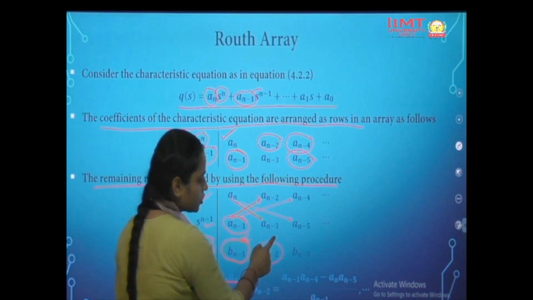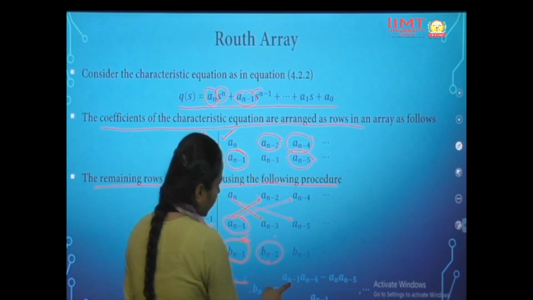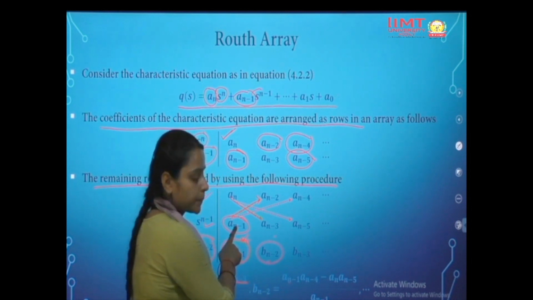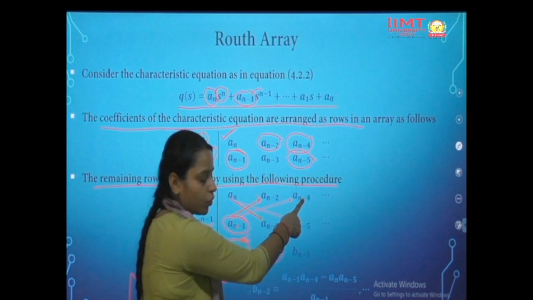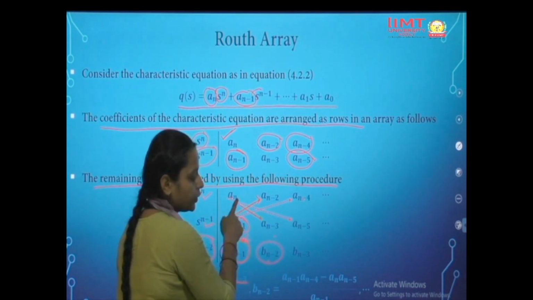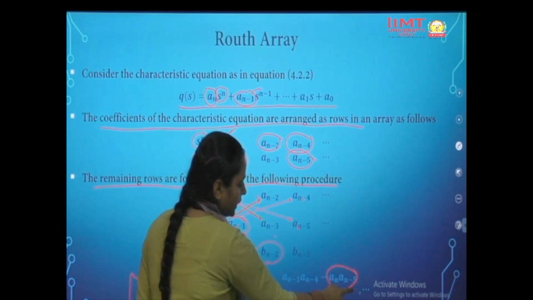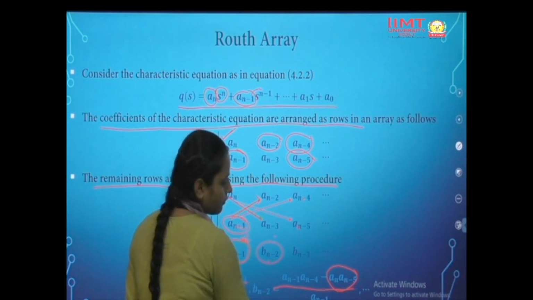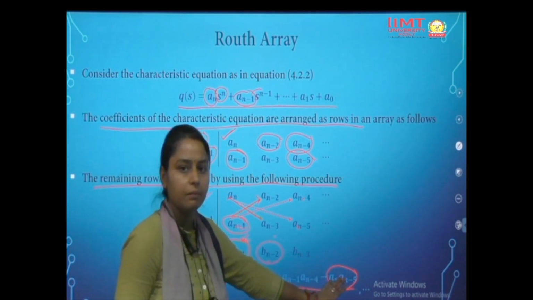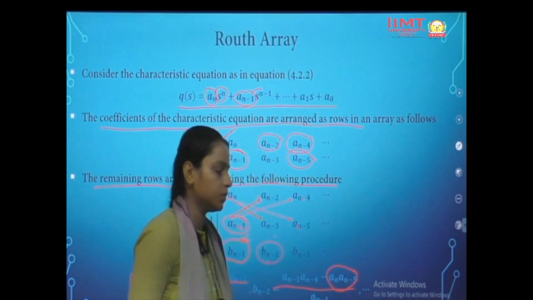Similarly, B n minus 2 would be equal to A n minus 1 into A n minus 4 minus A n into A n minus 5, divided by A n minus 1. Similarly, we can calculate B n minus 3, B n minus 4, up to B naught.